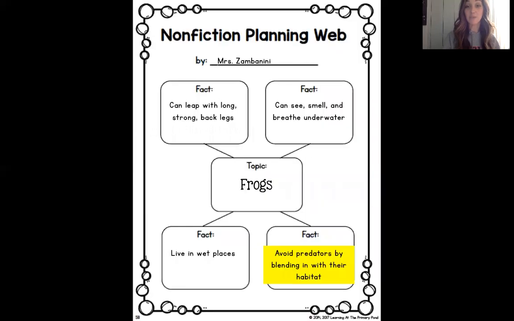Finally, we're ready to move to our last fact. Avoid predators by blending in with their habitat. On this page, I included a transition word. Look for my transition word and point to it when you see it.